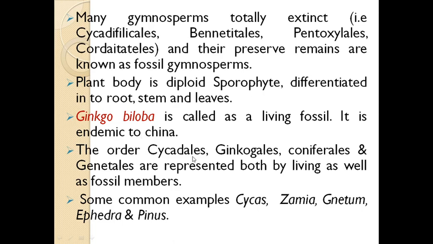The orders Cycadales, Ginkgoales, Coniferales, and Gnetales are represented by both living as well as fossil members. Students, see, the Cycadales order has the genus Cycas, Ginkgoales has the genus Ginkgo, Coniferales has a genus like Pinus, and Gnetales has a genus like Gnetum. They have living members as well as fossilized forms. Here I am mentioning some common examples of gymnosperms like Cycas and Zamia, belonging to the Cycadales, then Gnetum, belonging to the Gnetales order.